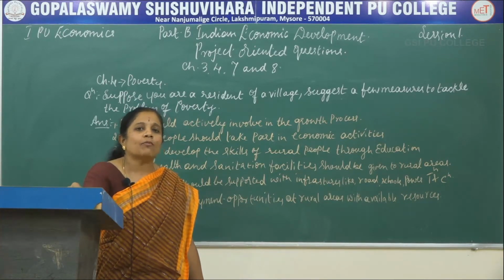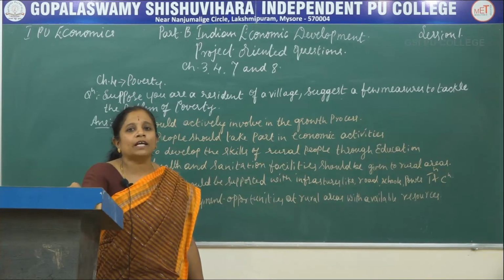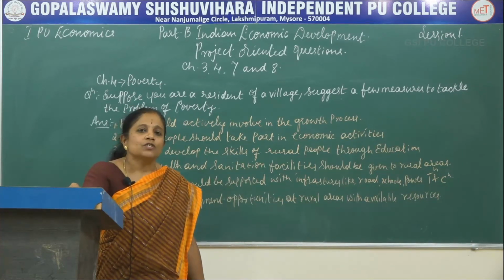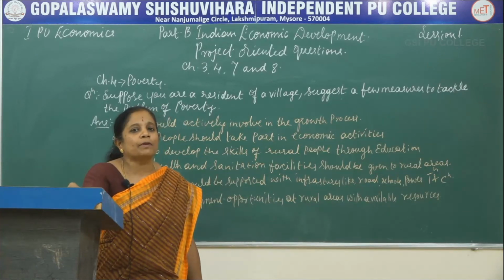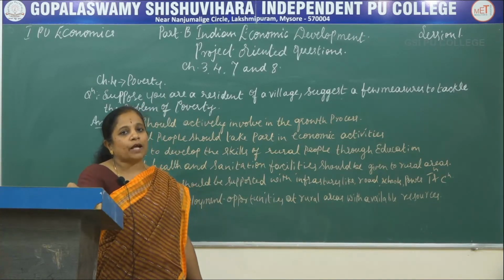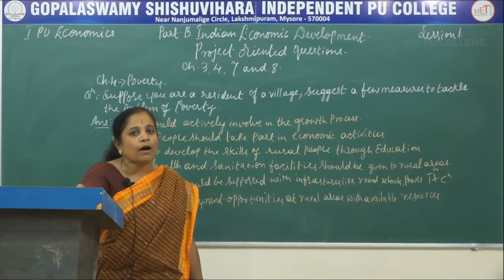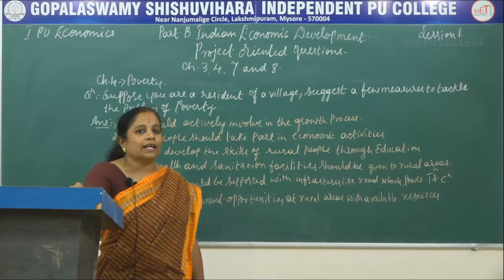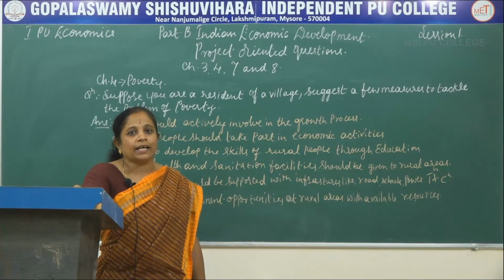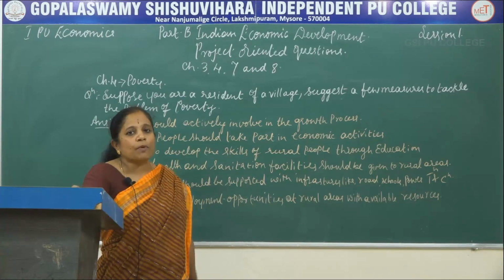Apart from this, the government has its own poverty alleviation programs. Along with these poverty alleviation programs of the public sector and the private sector contribution to poverty eradication, people can make use of these, avail the benefits, and come out of the situation of poverty.